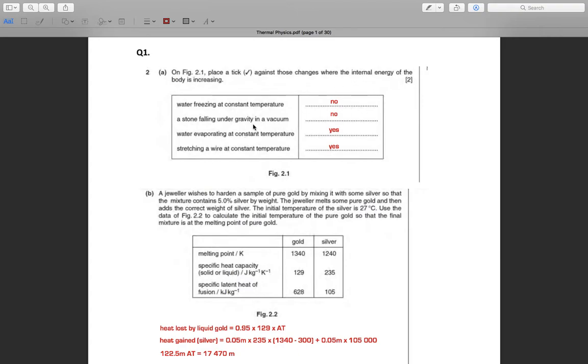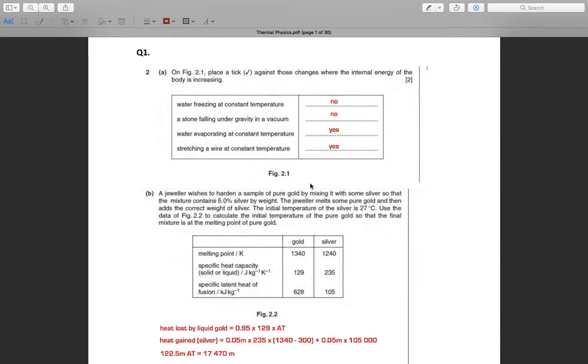So the internal energy will increase. And then stretching a wire at constant temperature. Of course, when stretching a wire, there is work done, so the internal energy will also change.